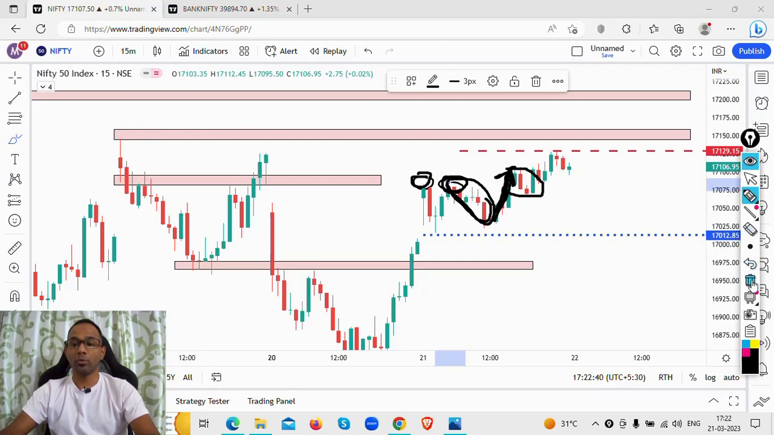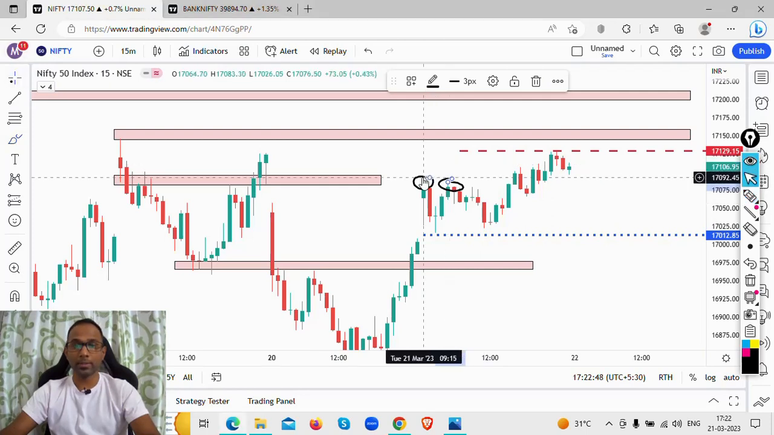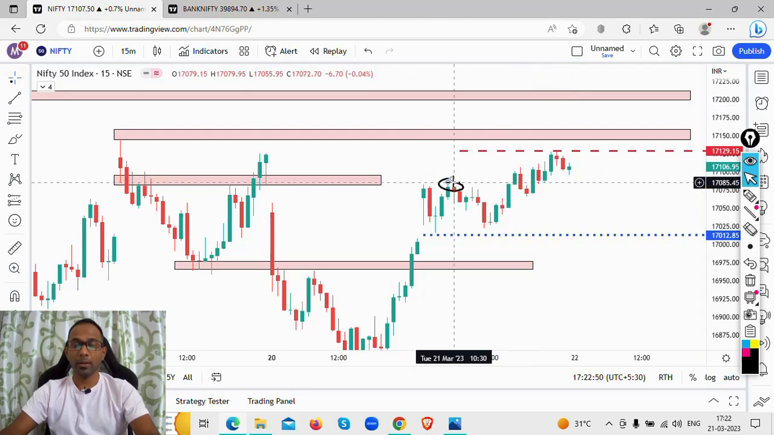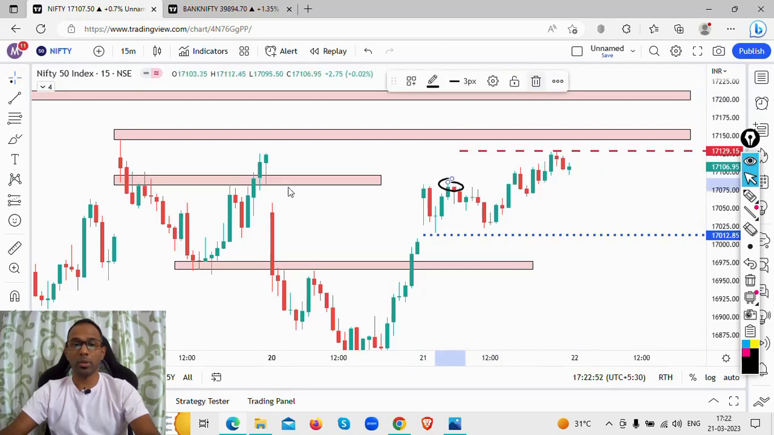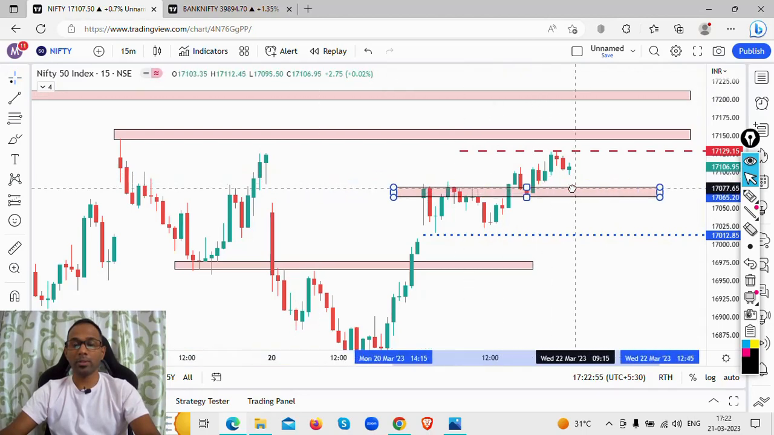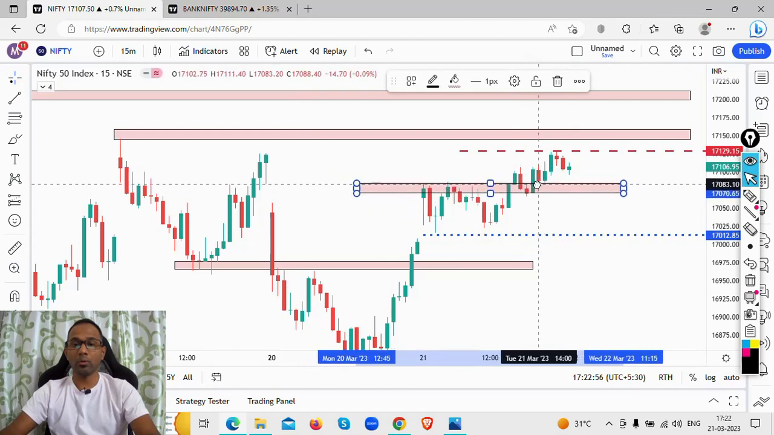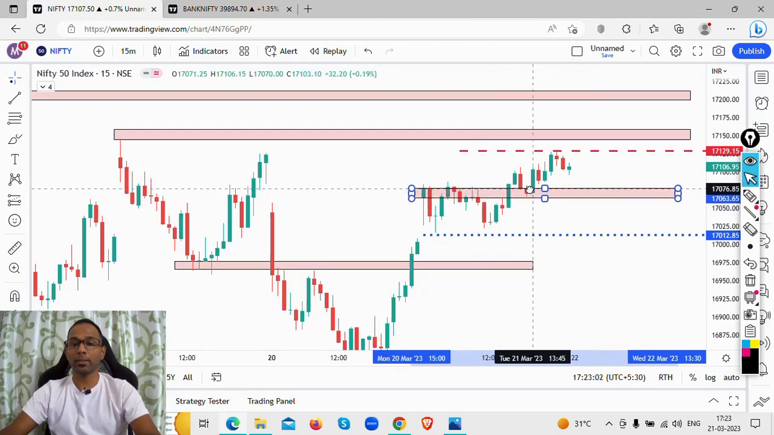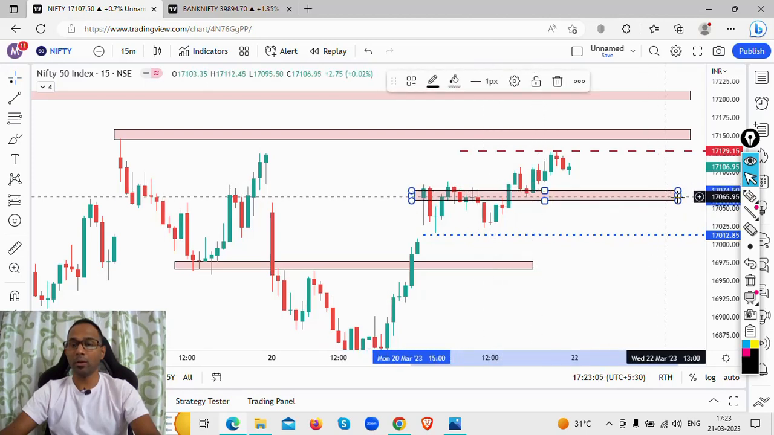So what I'm going to do here is delete a bit of this marking, and I'm going to mark the levels that I'm looking at. Now this level which was acting as a resistance, it broke out, and once it broke out, it acted as a support level. So I am looking at the support around this particular level now for Nifty.